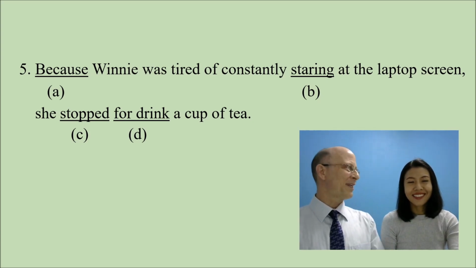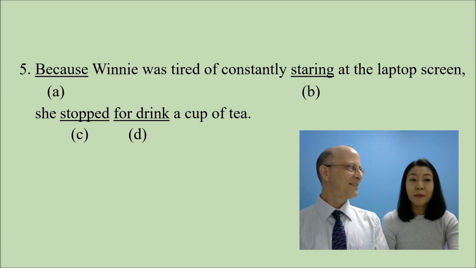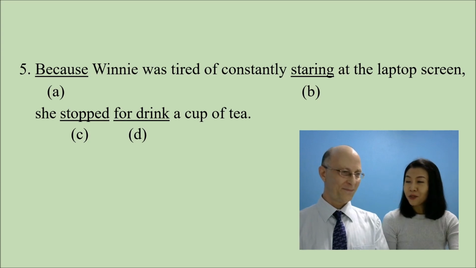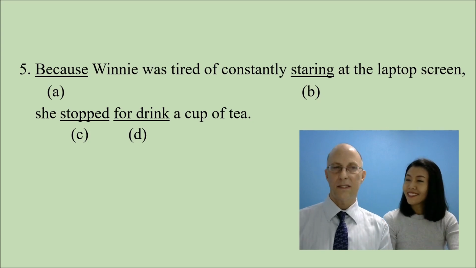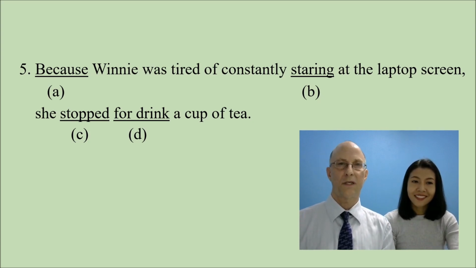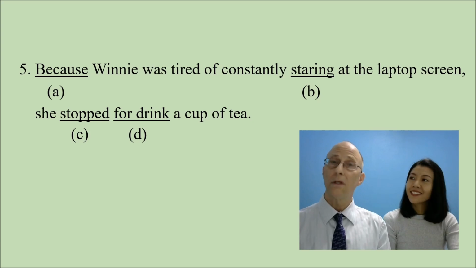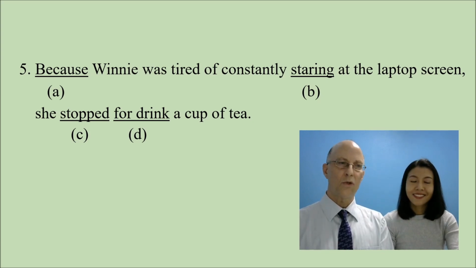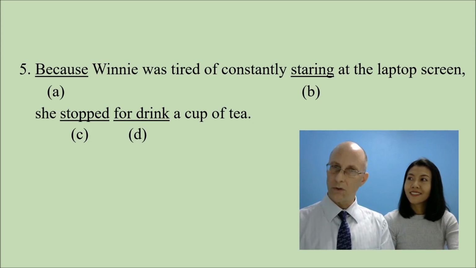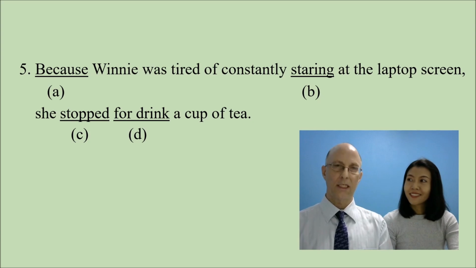What do you think about D? I think we have to change the preposition for to to drink. Right? Because it's the infinitive of purpose. Yeah, it is the infinitive of purpose, or it explains why she stopped. In this case, you could also delete drink. So she stopped for a cup of tea would also work. But either way, D is wrong.